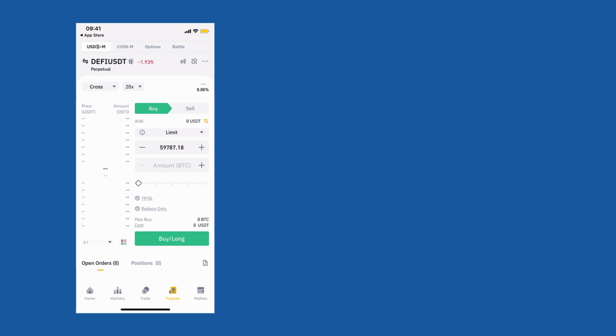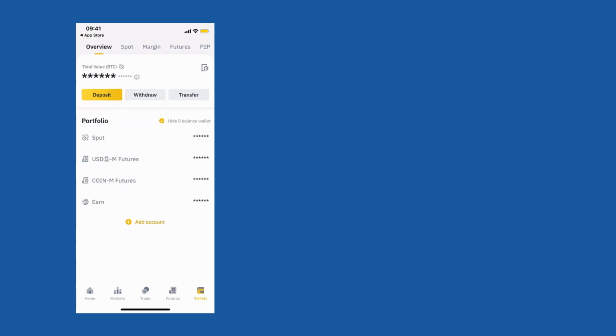Now future is a topic for some other day. It's a topic in itself, but if you like future trading, you can use the Binance future account, which is actually very popular. In fact, more popular than the spot trading at this moment. All right, so now next is the wallet. As you can see, Binance has multiple wallets. Like for spot, there is spot wallet, there is future wallet, there is CoinM future, and there is earn wallet.